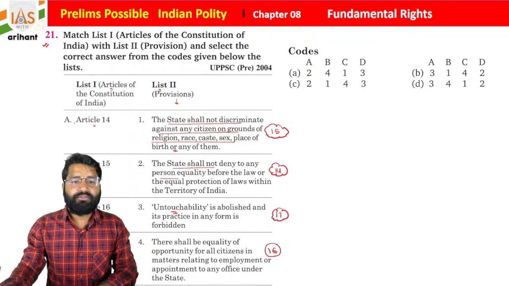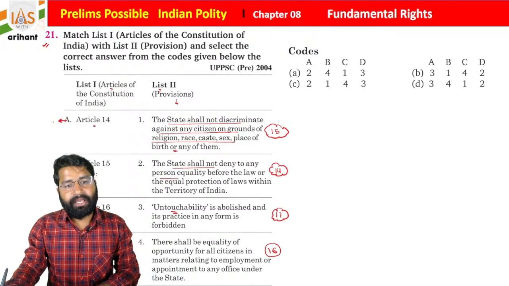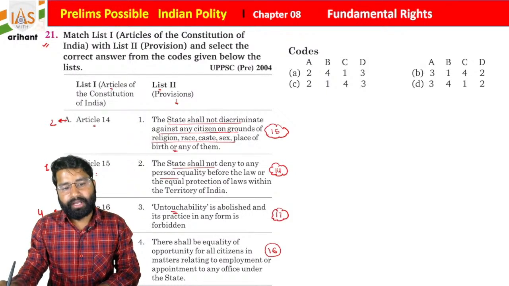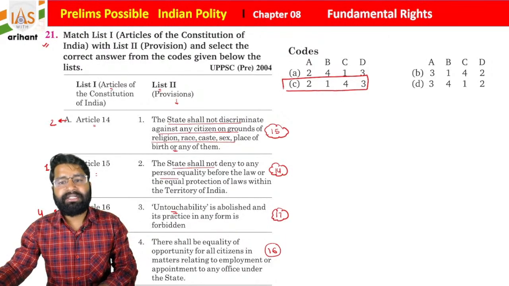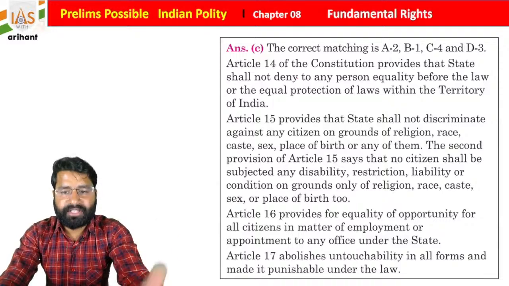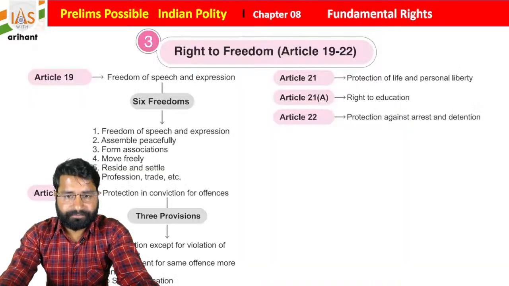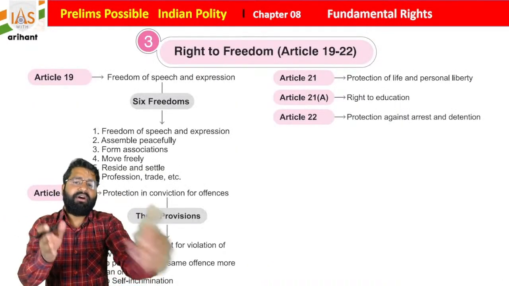So if you match with the same, what you find: A 2, B 1, C 4 and D 3. So we will go with the codes, and option C is going to be right for the same, and the explanation is also there. Okay, so this is all about one topic.